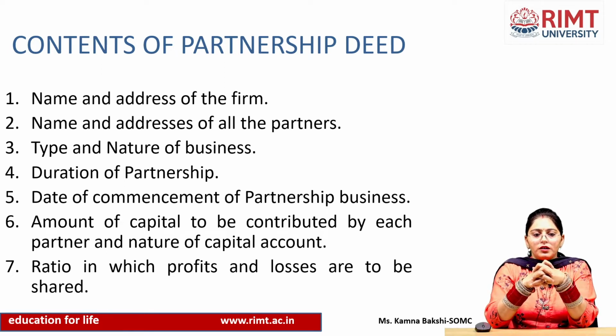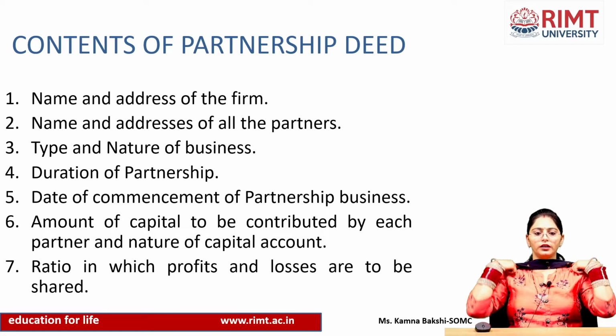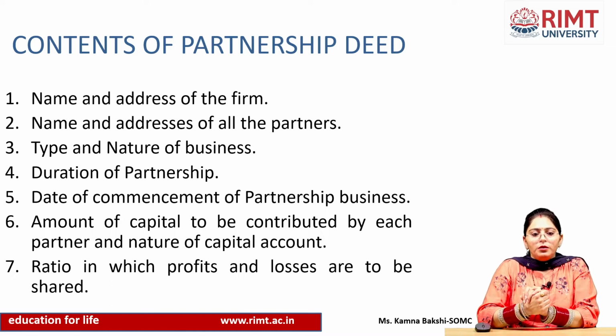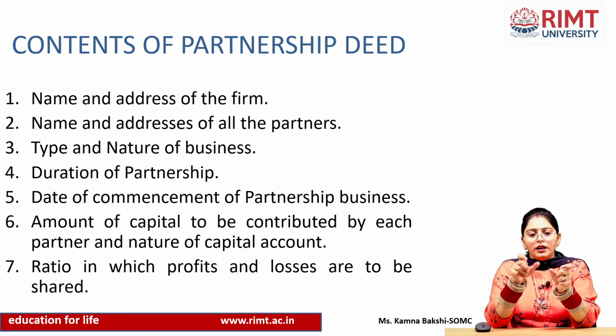Now fifth point is date of commencement of partnership business. That means the date on which you are going to start your business should be mentioned here. Sixth is amount of capital to be contributed by each partner and nature of capital account. First of all, I think I should clarify the term capital. Capital means the amount invested by a person into the business. Now the question is how much capital is invested by a partner.